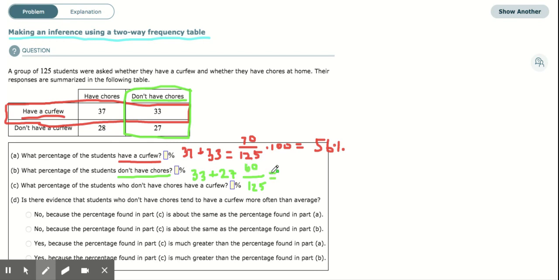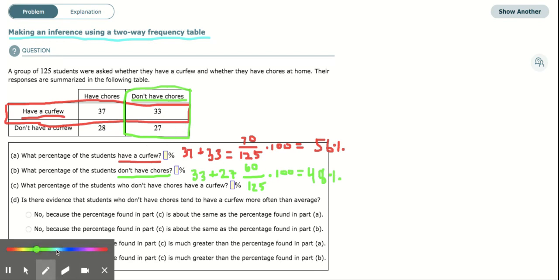And our answer, excuse me, we're going to have to multiply times 100 because this is still asking for a percentage. And our result should be a little less than 50%, right? Because 60 divided by 120 would be 50%. A little less than half of the students don't have chores, which is hard to believe, I know. So that would be 48%. All right, so 48% of students don't have chores.